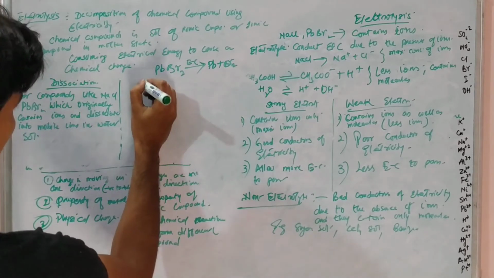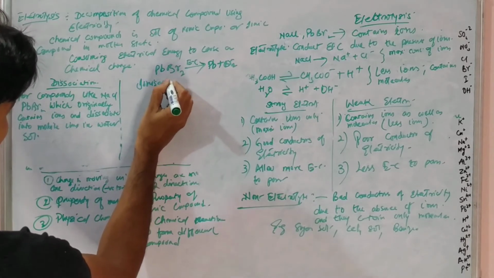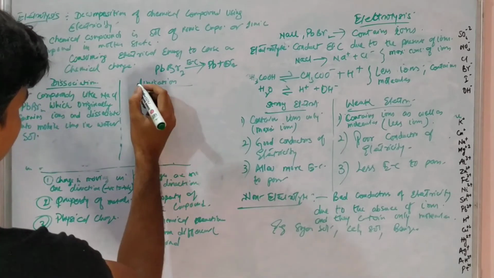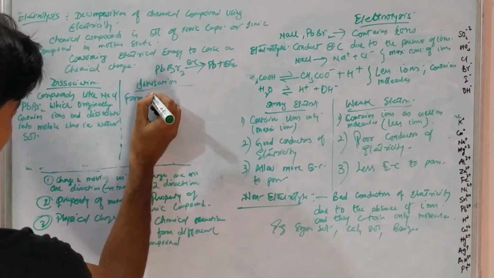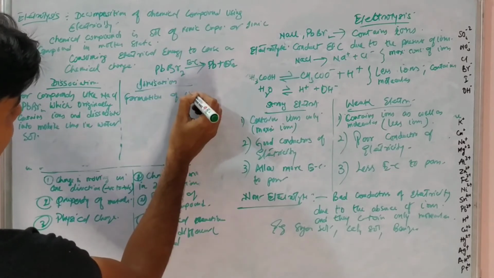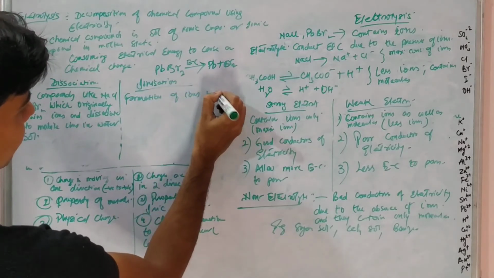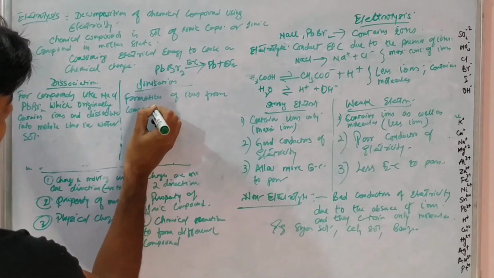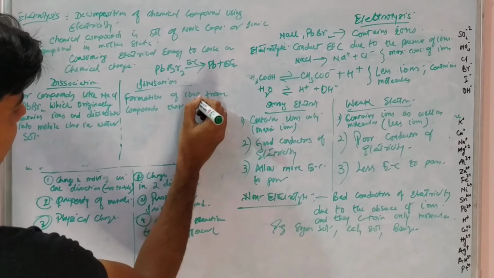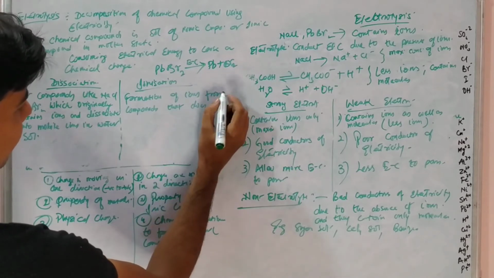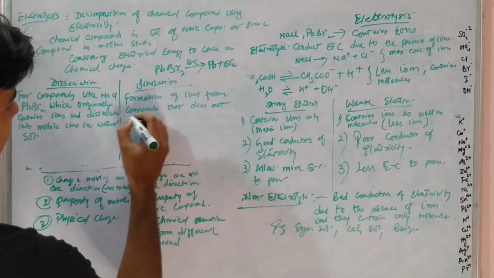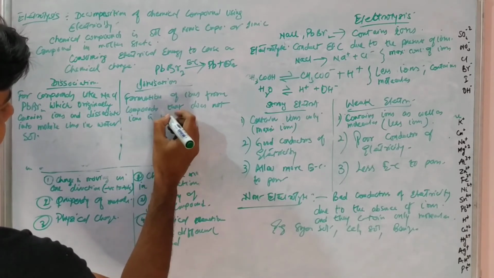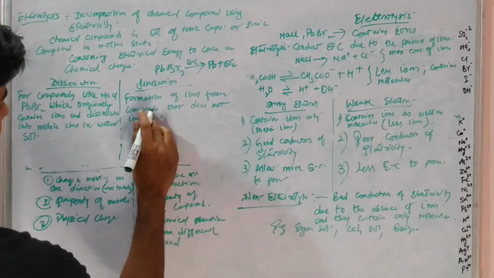And what is ionization? Ionization is a little different. Ionization is formation of ions from compounds that do not contain ions originally.